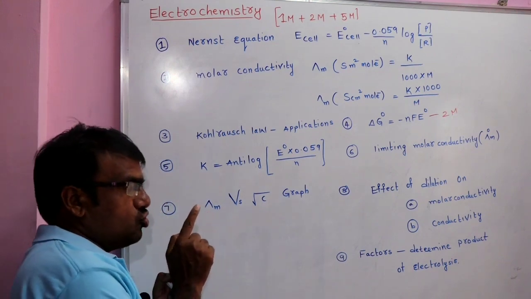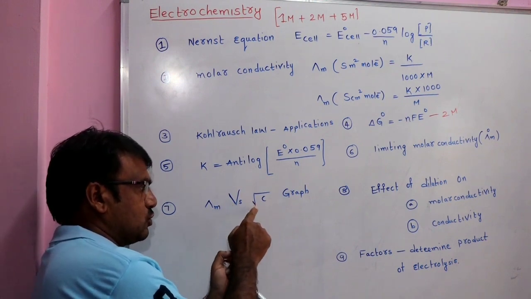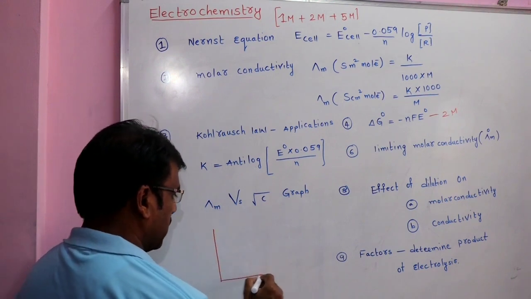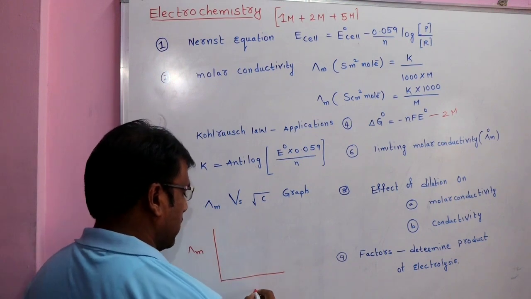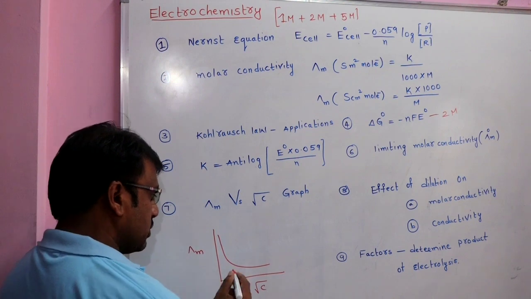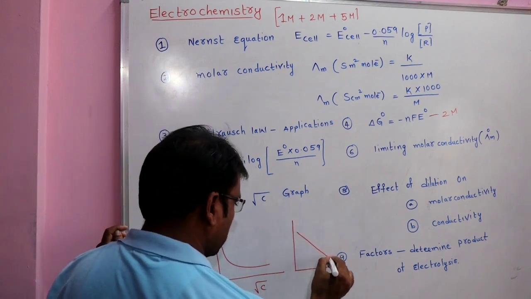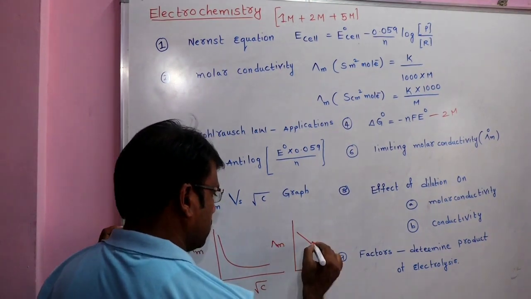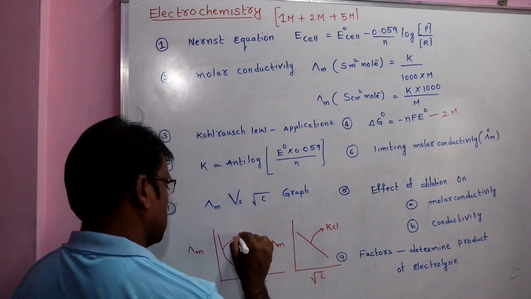And there is a choice to ask a graph on lambda m versus square root of concentration. How will we get the graph? Look at here. In case of weak electrolyte like acetic acid, we will get the graph like this. And in case of strong electrolyte, how will we get the graph? Straight line with a negative slope, we will get this kind of graph. This is the graph for strong electrolyte, and this is the graph for weak electrolytes.